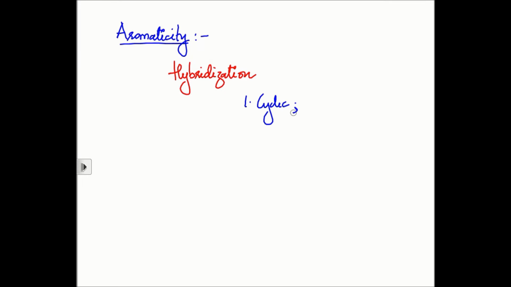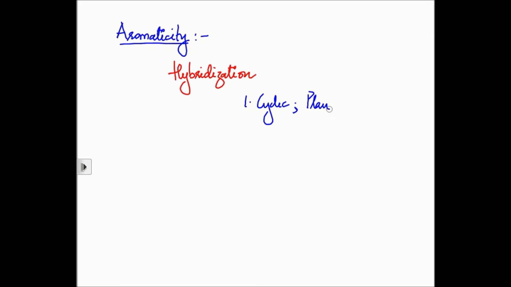Before we move ahead and discuss aromaticity, it is very important for us to know the hybridization on the atom that we are discussing the aromaticity on. Any heterocyclic compound has a heteroatom, so we need to know the hybridization scheme on that heteroatom to be able to judge whether there will be complete delocalization or whether the conjugation is going to be stopped at some place. Remember that for aromaticity you need to follow 3 golden rules.